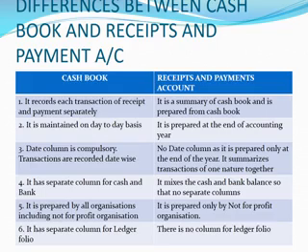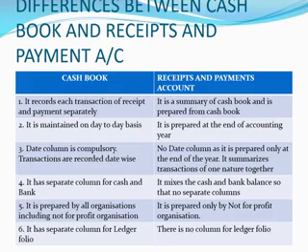Number 3, as the cash book is prepared on a day-to-day basis, the date column is compulsory. So transactions are recorded date-wise. But in the receipts and payment account, no date column will be there, as it is prepared only at the end of the year. So we give the title very clearly: receipts and payment account for the year ended 31st March 2018. Like the profit and loss account or balance sheet we prepared last year, the same way we give the date in the title. That's why no date column will be there in the receipts and payment account.